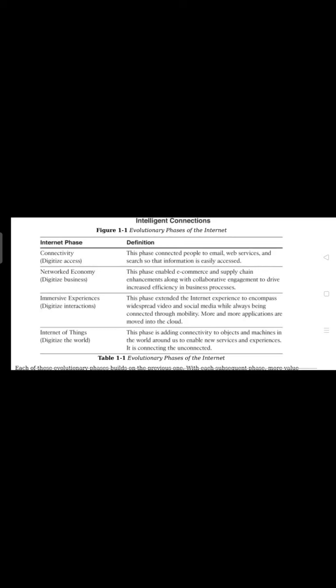Then immersive experience: this phase extended the internet experience to encompass widespread video and social media while always being connected through mobility. Then Internet of Things, which digitizes the world: this phase is adding connectivity to objects and machines in the world around us to enable new services and experiences. It is connecting the unconnected. That is what Internet of Things is.